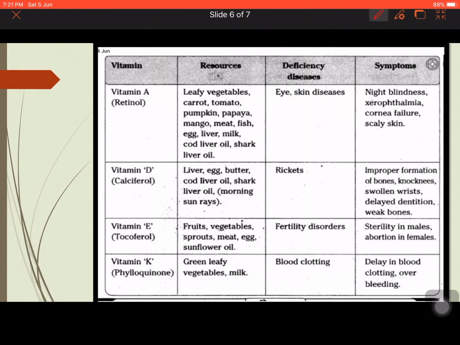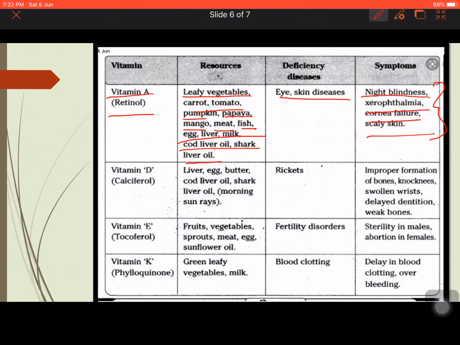Now here let us see vitamin A. The chemical name or scientific name is retinol. The sources are leafy vegetables, carrot, tomato, pumpkin, papaya, mango, meat, fish, egg, liver, milk, cod liver oil, and shark liver oil. So deficiency causes eye and skin diseases. What are the symptoms? What will happen? Night blindness, xerophthalmia, cornea failure, scaly skin. So these are all the symptoms if they are deficient of vitamin A. Mainly eye and skin diseases occur in deficiency of this vitamin A.